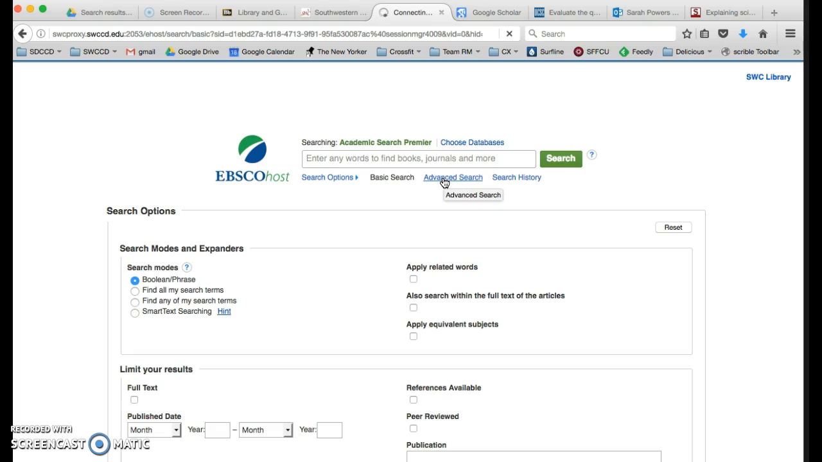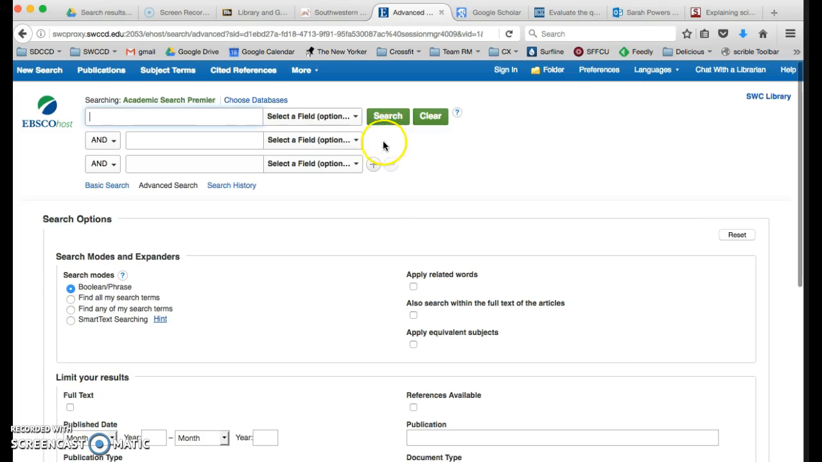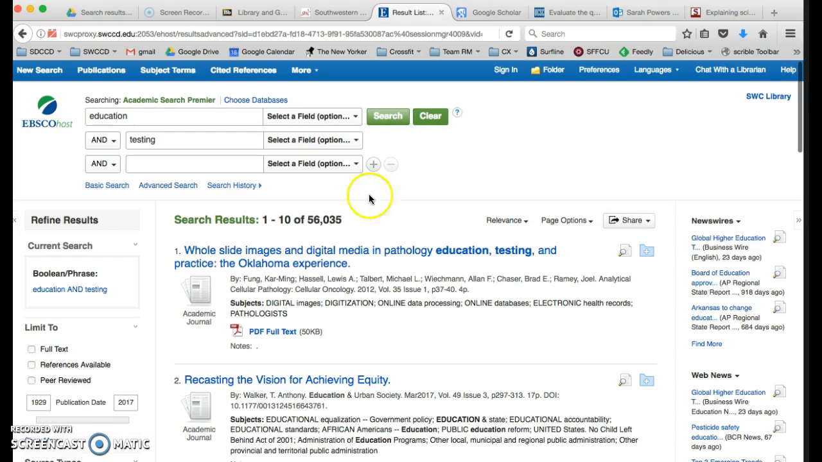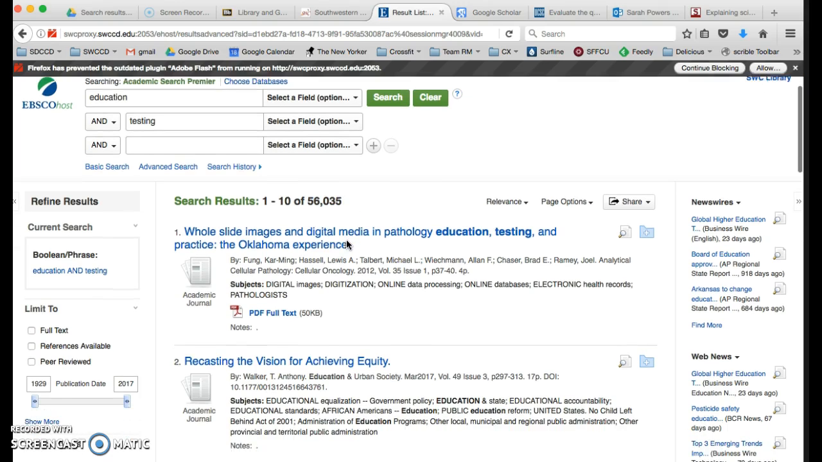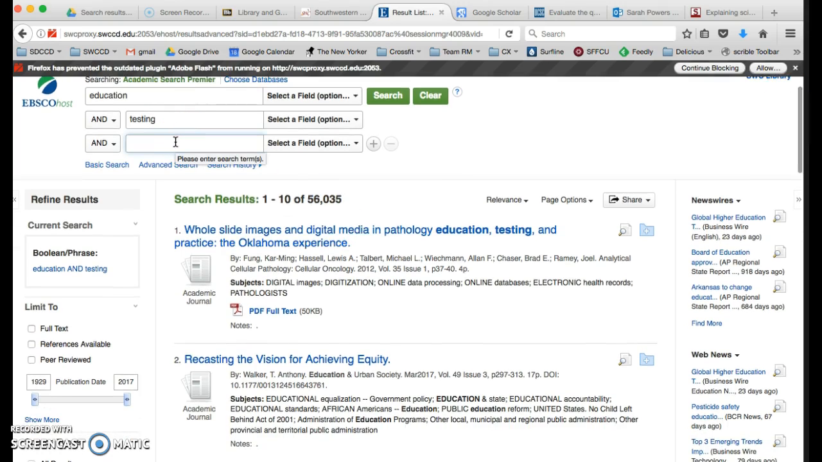And once I click on Advanced Search, I can put in more than just one keyword. Let's see if it'll let me do that. All right, so now I can put in multiple search terms, right? So if I'm interested in education and testing, I can click on search, and it brings up, right? So now I've got 56,000. That's a lot. So I can maybe narrow it down by adding another search term.